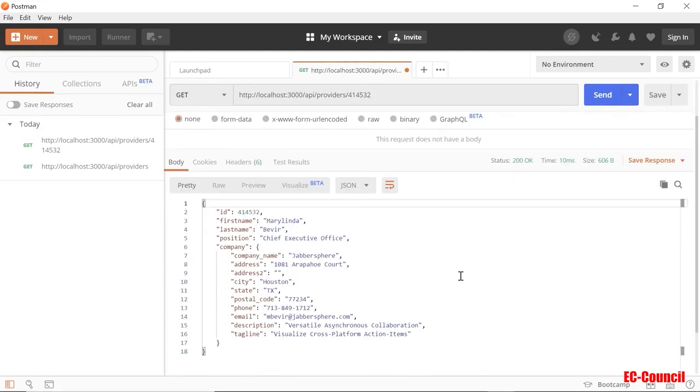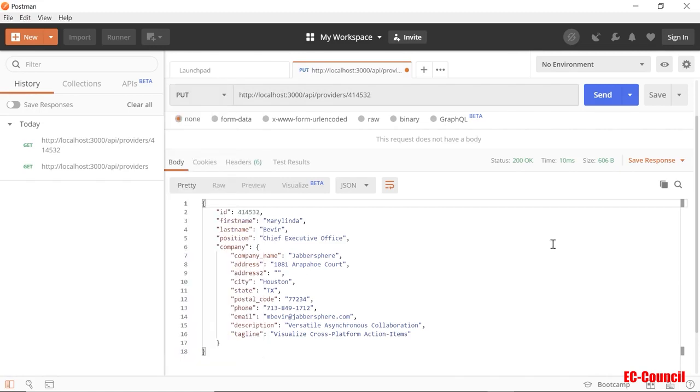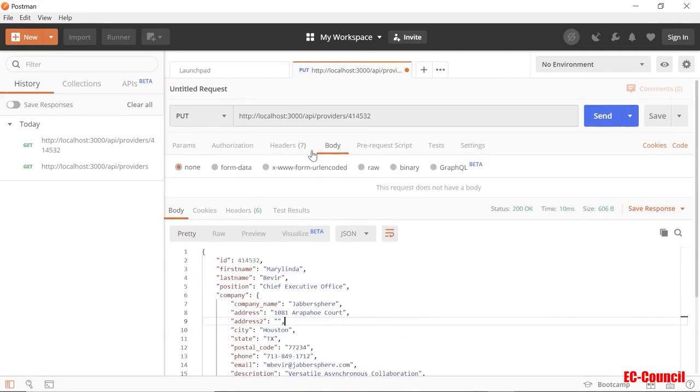Okay, if you want to update, then yeah, so you can update using this ID, right? So if I go update, I need to change it to a put. Okay, when you update, you need to pass in data. So that means, let me copy this data here. It needs to be in this similar format here. I'm going to copy whatever I have here, and then go up here to the second tab, and the body of this put, I need to add some raw data.